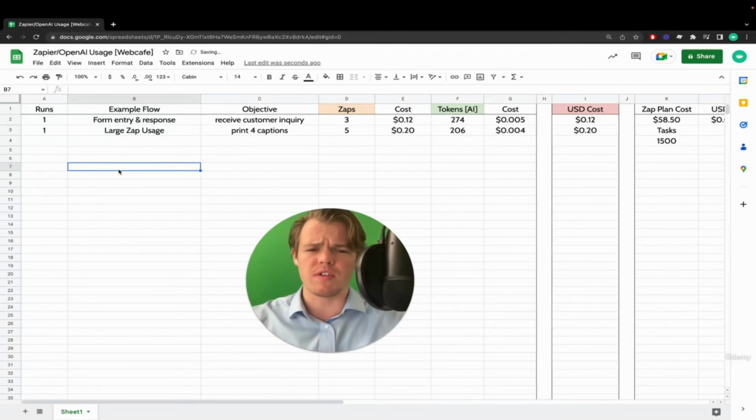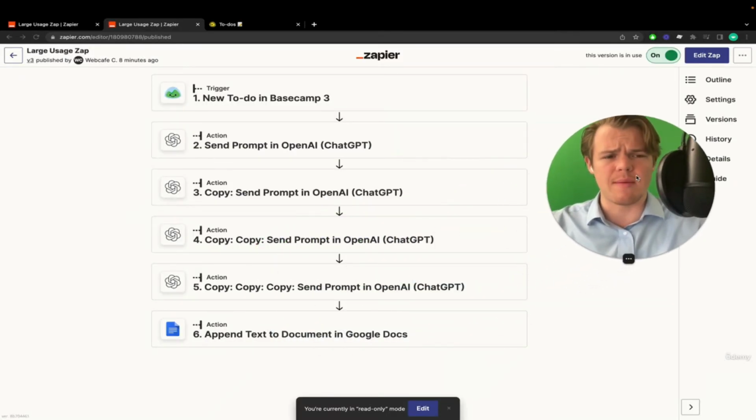So let's go ahead and jump over to the Zap so we can get an idea of what we're working with here. If we jump over to the Zap, we can see essentially 4 different prompts here and a trigger of a new to-do. Basically, Basecamp is a good CRM that I use.